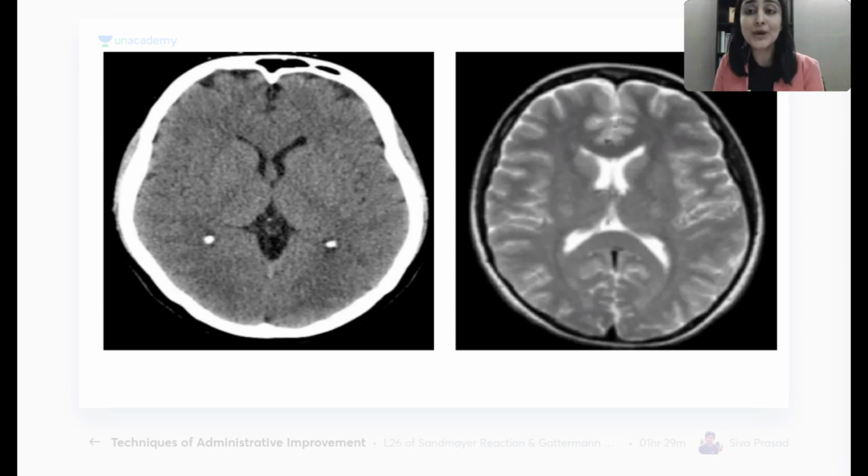So what do I look at to decide? Remember, what I look at is the bone. What is the outermost part of our skull? First we have some scalp and then I have the bone. Correct. So here when I see this very, very white structure, what is this very, very white structure? This is our bone. So remember one thing here. How is the bone on a CT? On CT, the bone will be white. Okay, that is our first learning point, that when I see a bone which is white, it has to be CT.